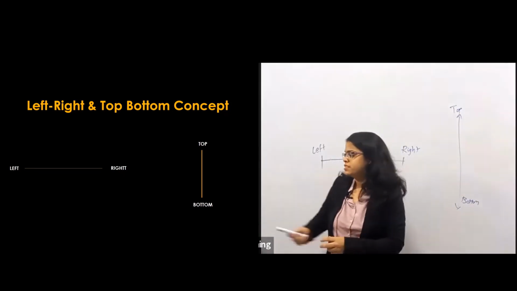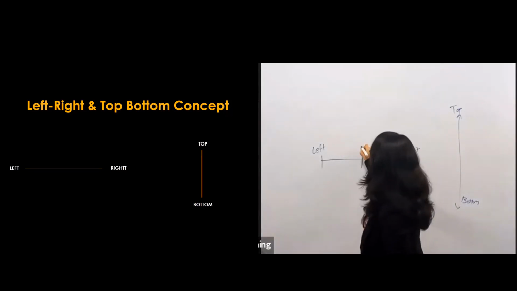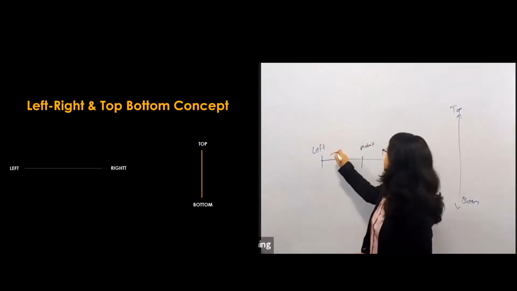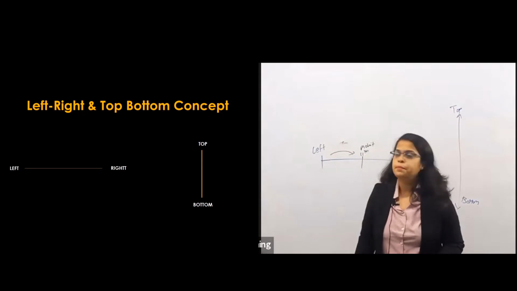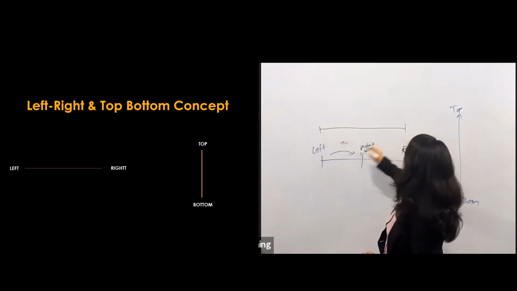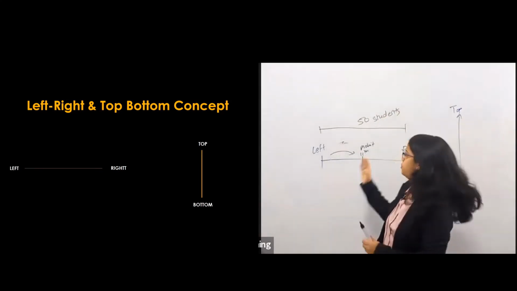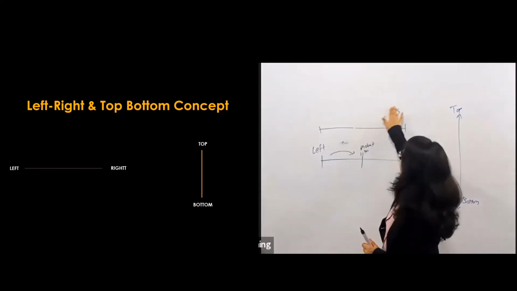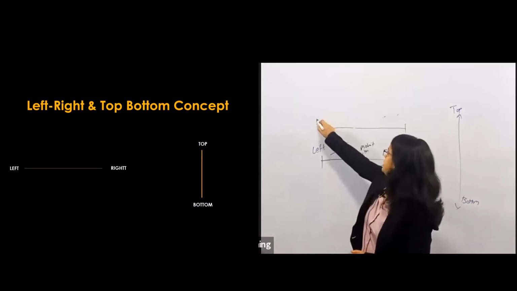So suppose questions, how the questions are created actually? Questions कैसे आते हैं कि suppose there is a person, like this is suppose Mohit. From the left, what is his position? Suppose he is at the 11th position from the left. And in the total English row there are suppose 50 students. So they can ask you what is the position of Mohit from the right. ये टाइप के क्वेश्चंस पूछ सकते हैं. Or suppose the total students are not given and it says that Mohit is at 40th from the right. So they can ask how many students are there in this row.